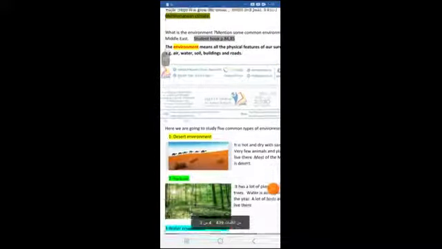Now, what is the environment? And mention some common environments in the Middle East. You can see this on the student book pages 84 and 85, but I am helping you with this sheet, and you can study the lesson from this sheet and read the lesson from the student book. Okay, let us start talking about the environment. The environment means all the physical features of our surroundings, or in other words, all the physical features around us, like air, water, soil, buildings, roads, trees, everything around us in the place in which we live. This is the environment.